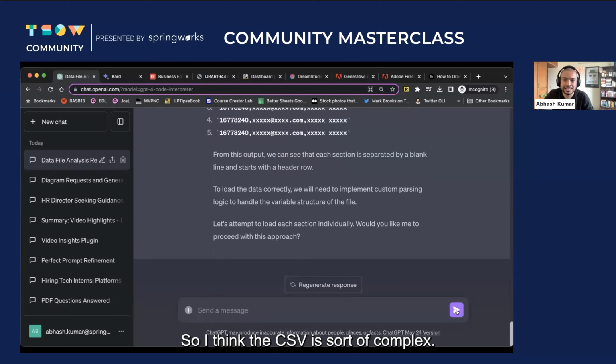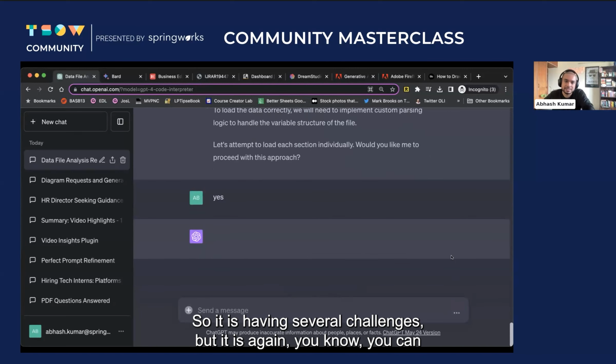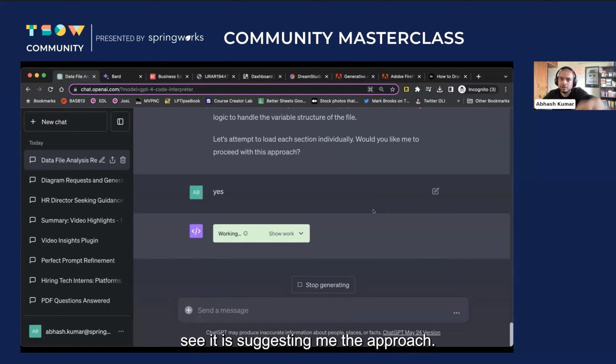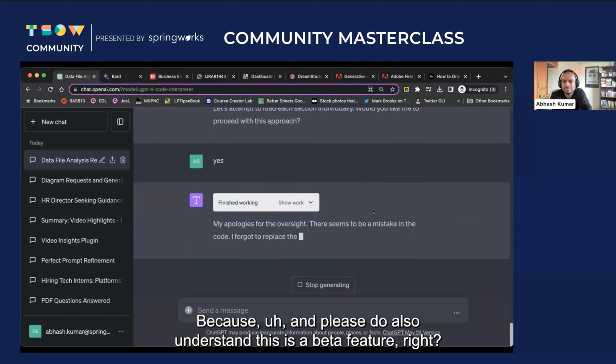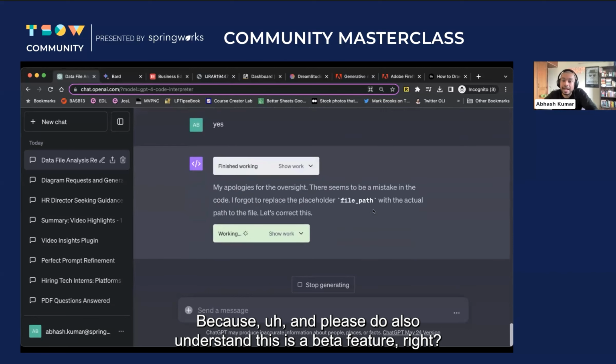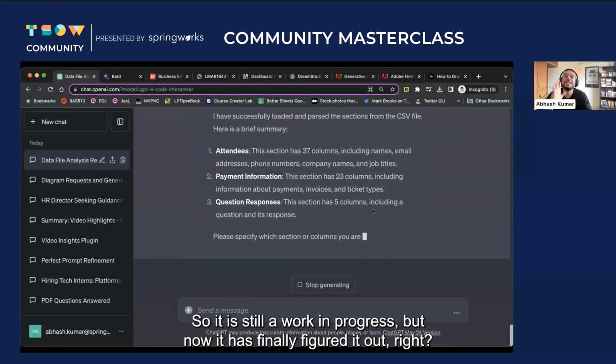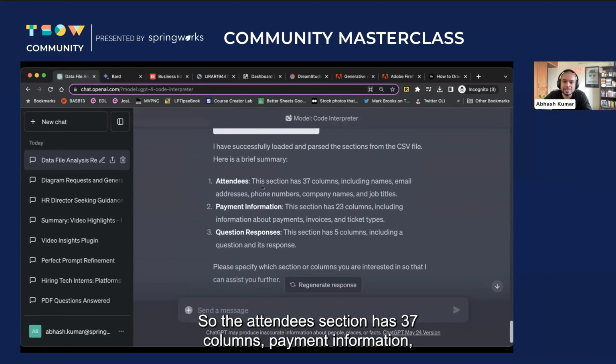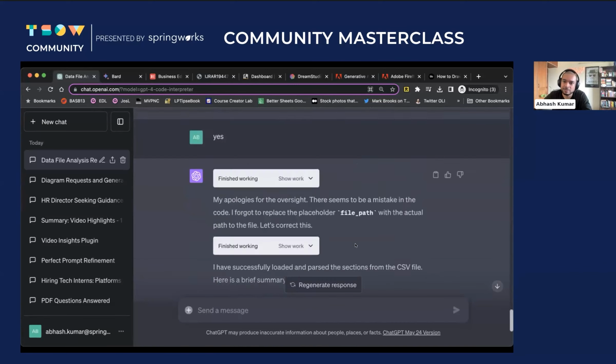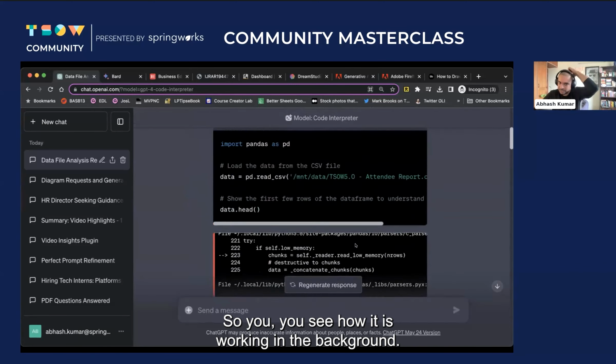Cool. So I think the CSV is sort of complex. So it is having several challenges, but again, you can see it is suggesting the approach to solve this problem. And obviously it takes my consent, right? And please do also understand this is a beta feature, right? So it is still a work in progress, but now it has finally figured it out, right? So the attendees section has 37 columns, payment information, question responses, 5 columns. So you see how it is working in the background.